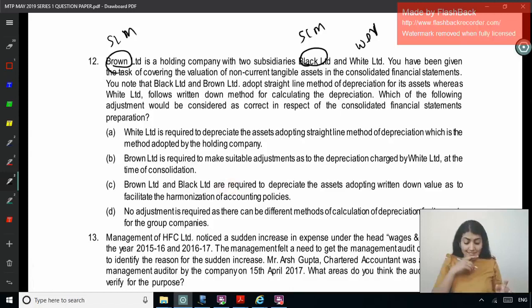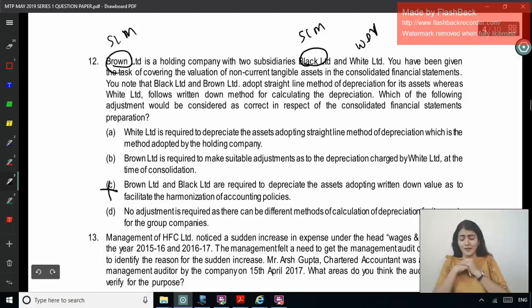Which of the following adjustments should be considered as correct in respect of the consolidated financial statements preparation? Right, so holding company SLM, 1 subsidiary SLM, 1 subsidiary WDV. White Limited is required to depreciate the assets adopting the straight line method, which is the method adopted by the holding company. Brown Limited is required to make suitable adjustments as to the depreciation charged by White Limited at the time of consolidation. Brown and Black are required to depreciate the assets adopting written down value so as to facilitate the harmonization of accounting policy. So Brown and Black should change, completely incorrect.